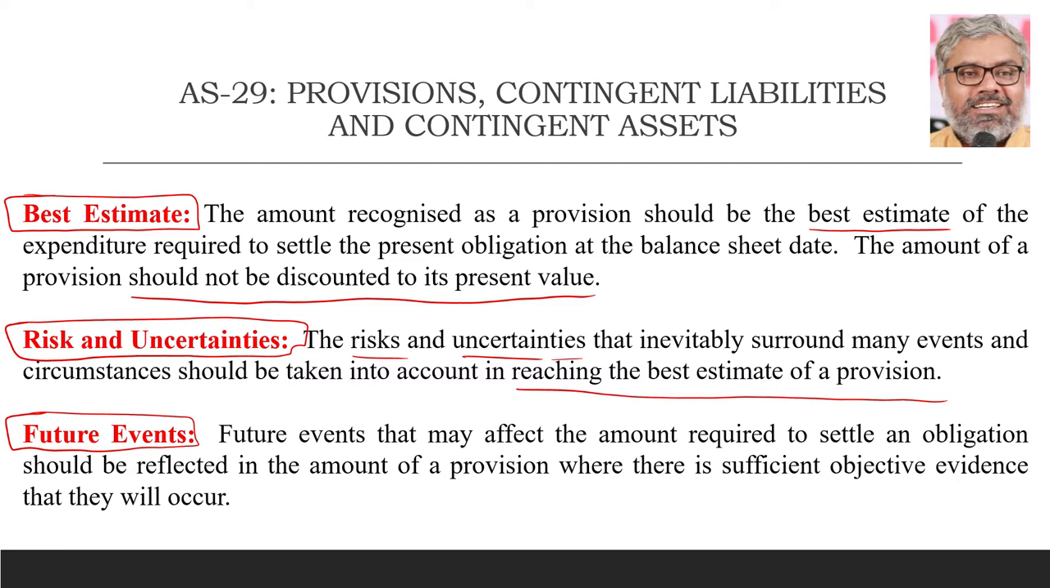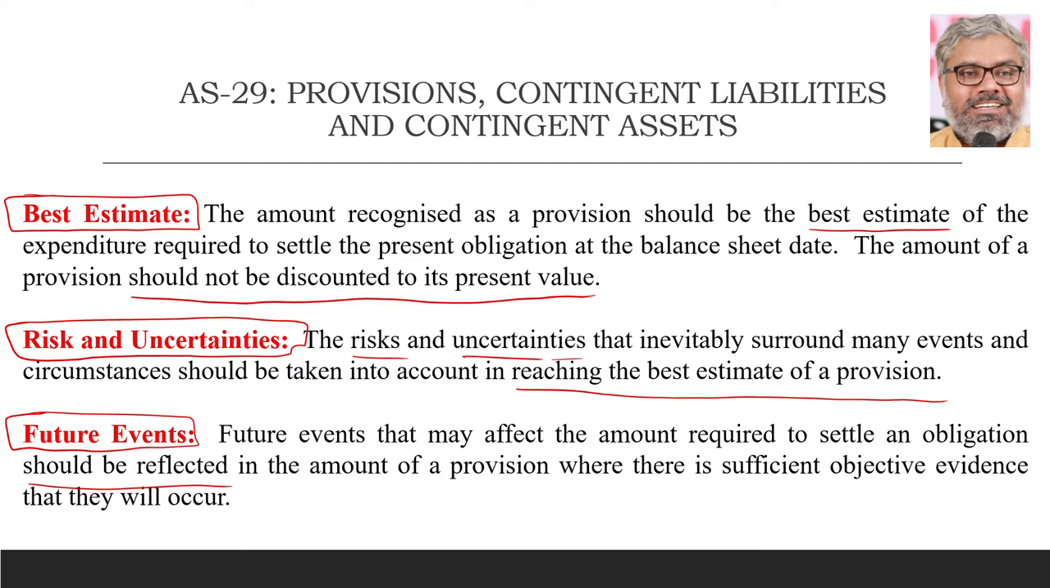And if at all there are some future events which may have an impact or an effect on the amount required to settle an obligation, they should also be reflected in the amount of provision, of course, where there is sufficient objective evidence that they will occur. Always, whatever has to be recognized should have evidence that it has a possibility of occurrence in the future. Those future events might not completely change the situation of the liability, but they may have some impact on the amount required to settle an obligation. Maybe those events can increase the amount required or decrease the amount required.